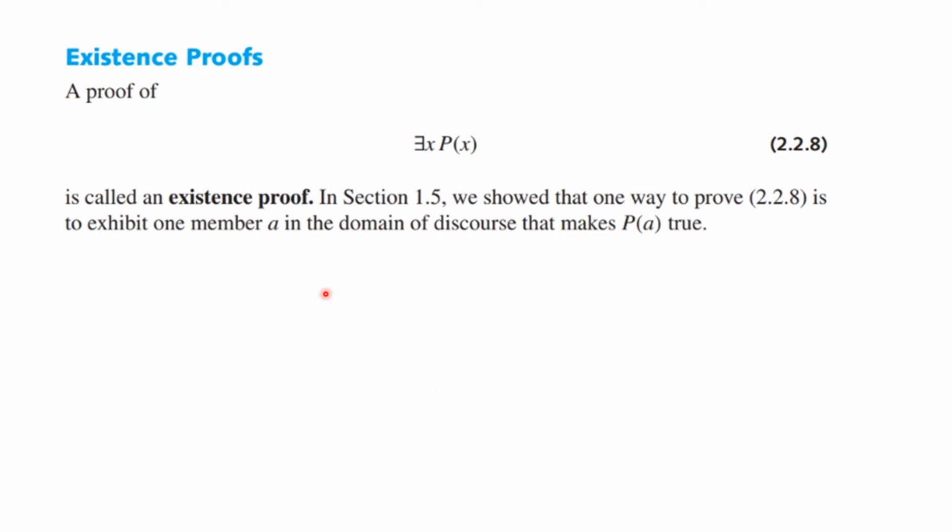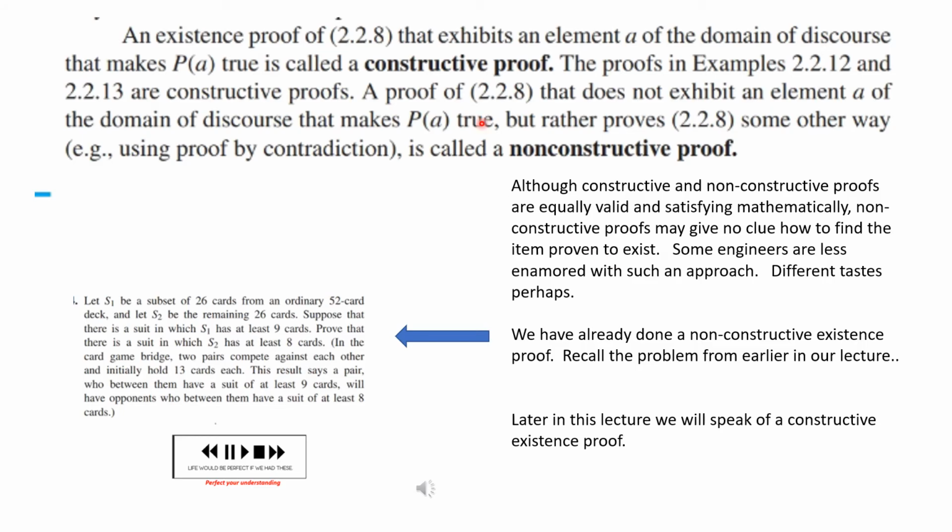We also will talk about existence proofs. A proof that there exists an x that satisfies some predicate statement is called an existence proof. And one way to prove this is to exhibit a member, A, in the domain of discourse that makes P of A true. Now, such a proof is called a constructive proof because you actually showed an example. And we've talked about constructive proofs.